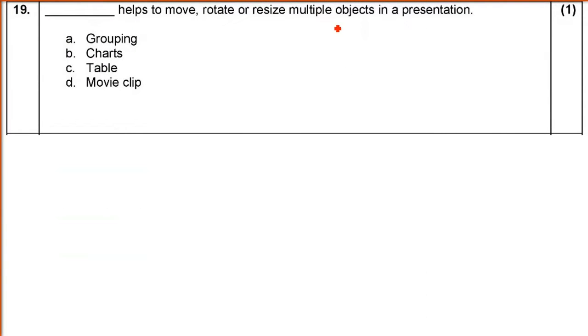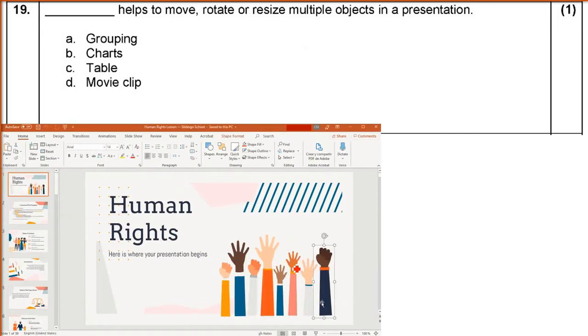Dash helps to move, rotate or resize multiple objects in a presentation. So what happens normally in a presentation or in a slide, there are multiple items you put. If they have to be resized commonly, the best way is to group them. Otherwise, these are 8 items, you have to do them individually 8 times.